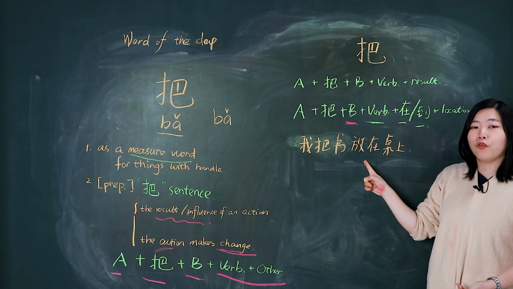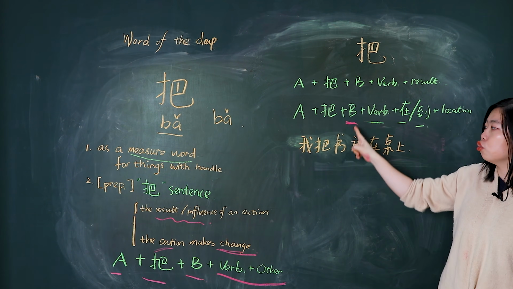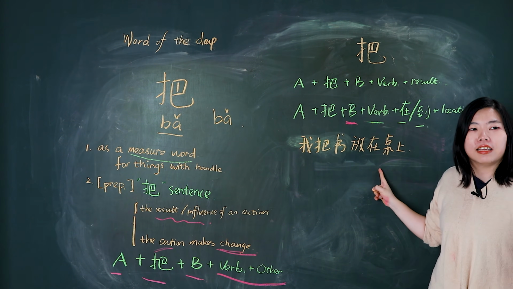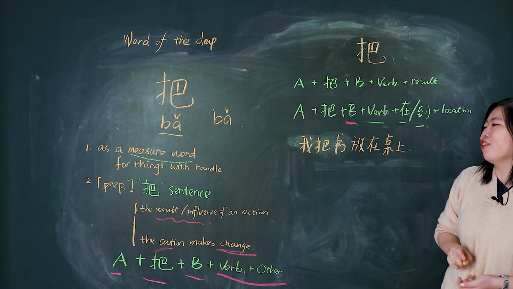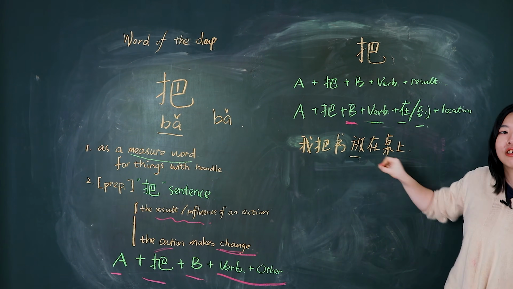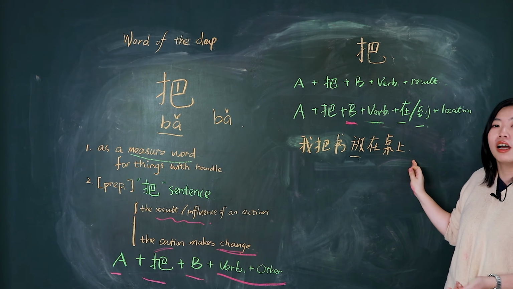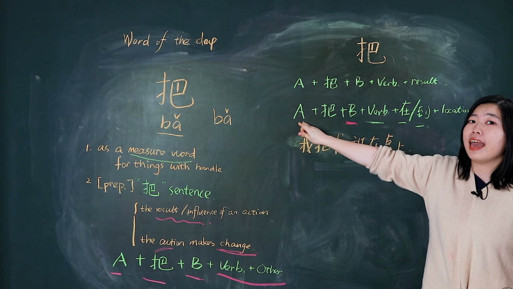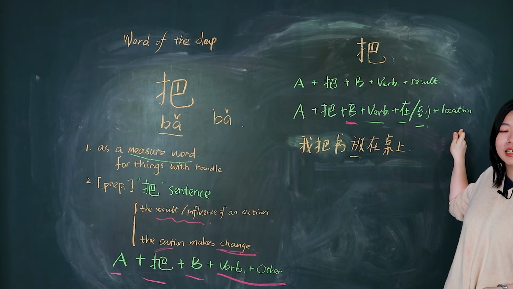Before I say the sentence, is the book on the table or not? Of course, it's not on the table. After I did this action of putting, the book's location changed from I don't know where to the table. 我把書放在桌上. A 把 B plus verb, 在 or 到, plus location.